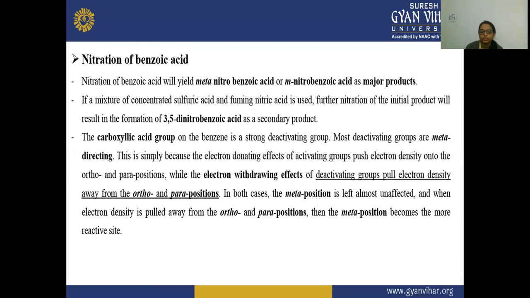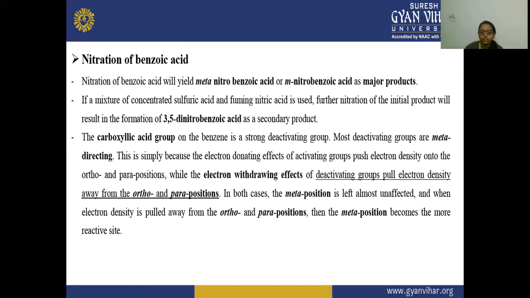So in both cases, the meta position is left almost unaffected. When electron density is pulled away from the ortho and the para positions, the meta position becomes the most reactive.